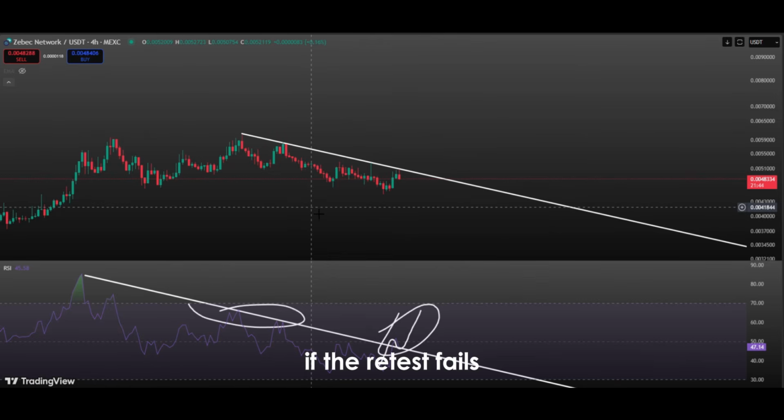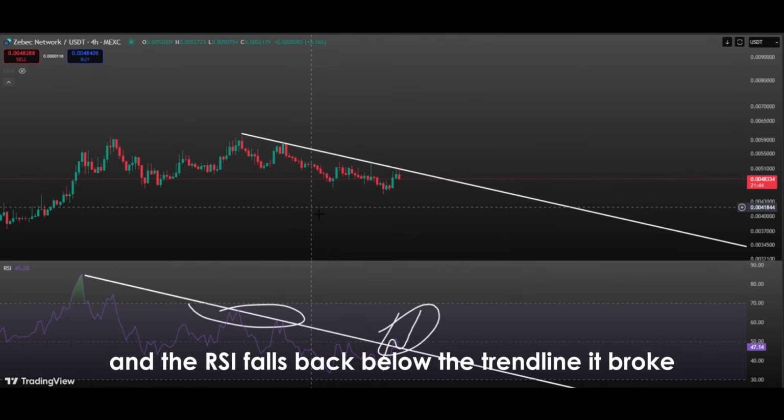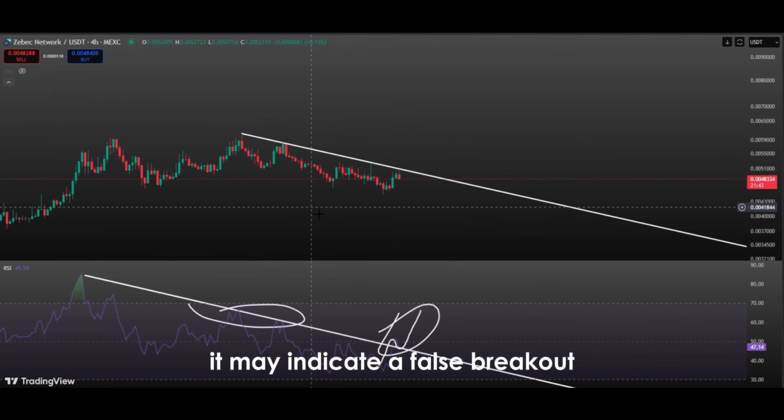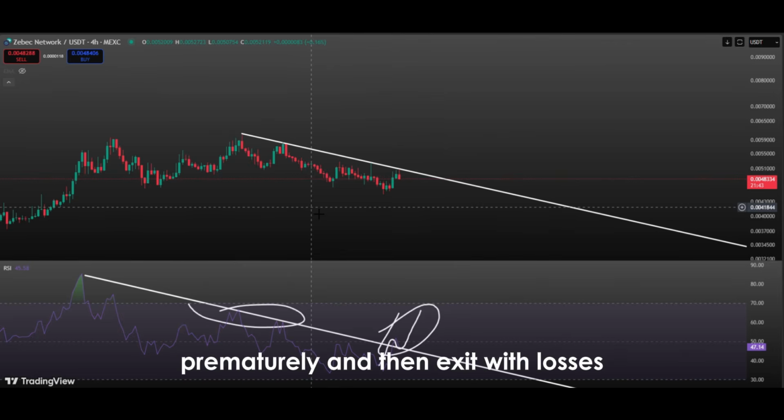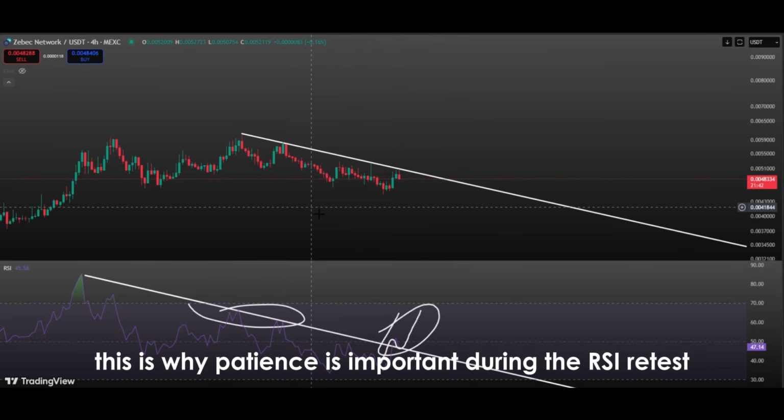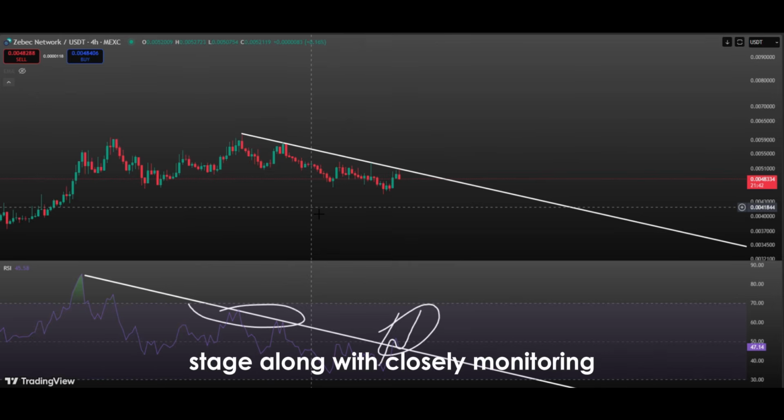If the retest fails and the RSI falls back below the trend line it broke, it may indicate a false breakout. False breakouts often cause investors to open positions prematurely and then exit with losses. This is why patience is important during the RSI retest stage, along with closely monitoring price and volume movements.